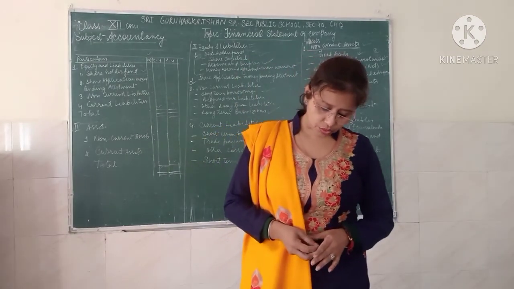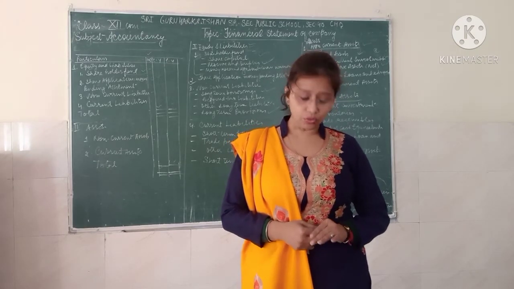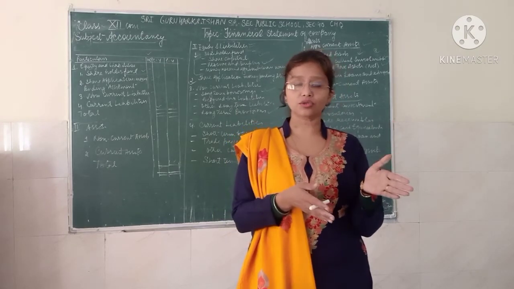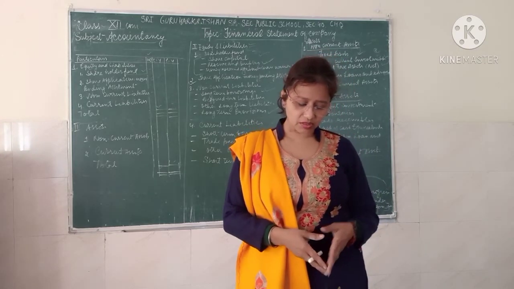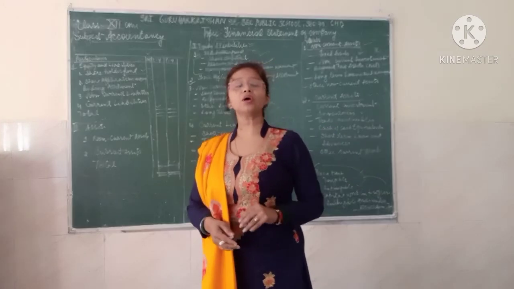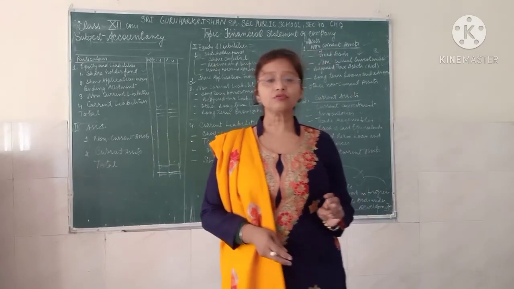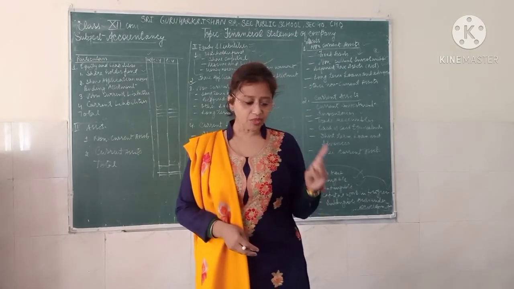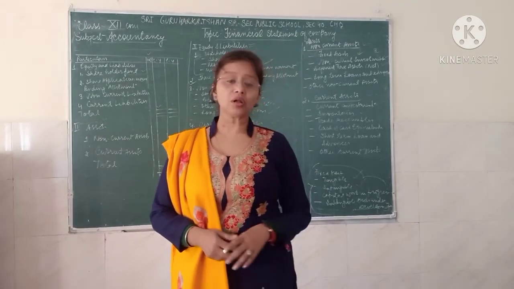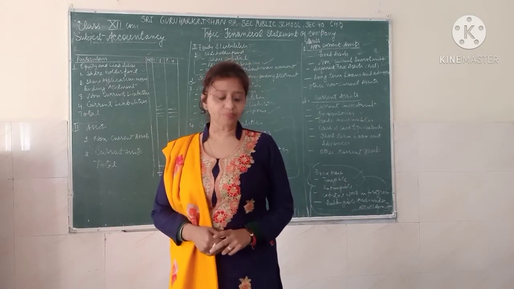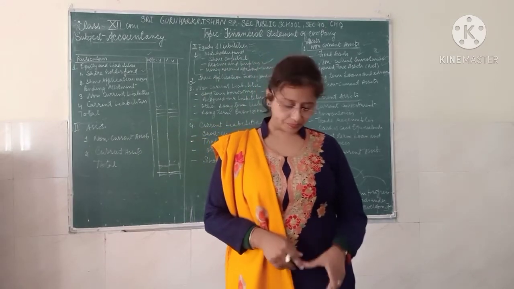Short-term borrowings are borrowings of the company which are due for payment within 12 months or the operating cycle. Some examples are loans repayable on demand, bank overdraft or cash credit from the banks, then loans from other parties repayable within 12 months from the date of the loan, deposits and other loans and advances.